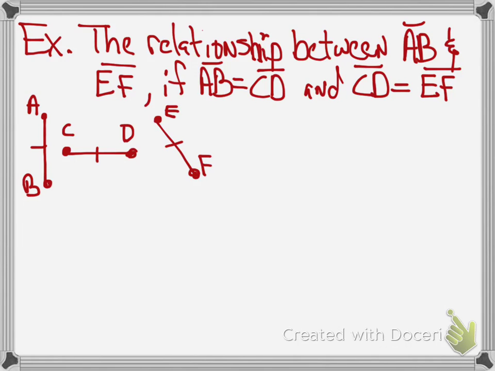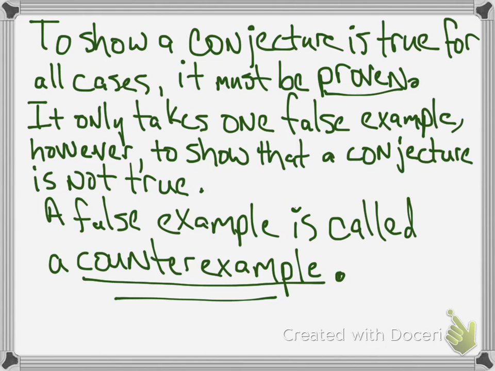This is actually something I believe is called the transitive property, but we'll hopefully see that later. Anyways, that's our concluding statement: AB is equal to EF. Line segment AB is equal to line segment EF. Okay, so now you've got to be careful with what about a counterexample?